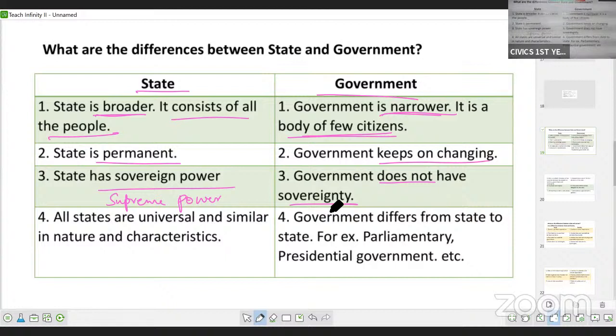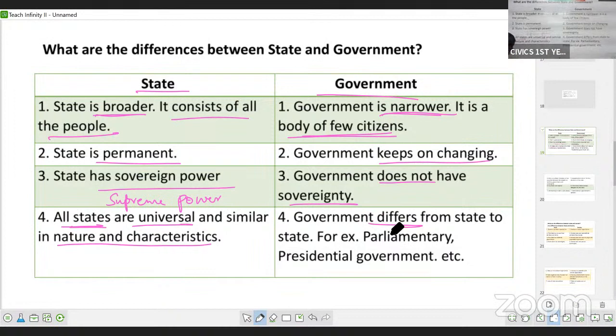All the states are universal. Universal means they are the same, similar in nature and characteristics. We have seen the elements of the state: population, territory, government, sovereignty. These are the essential elements. So every state will have the same elements, whereas government differs from state to state.